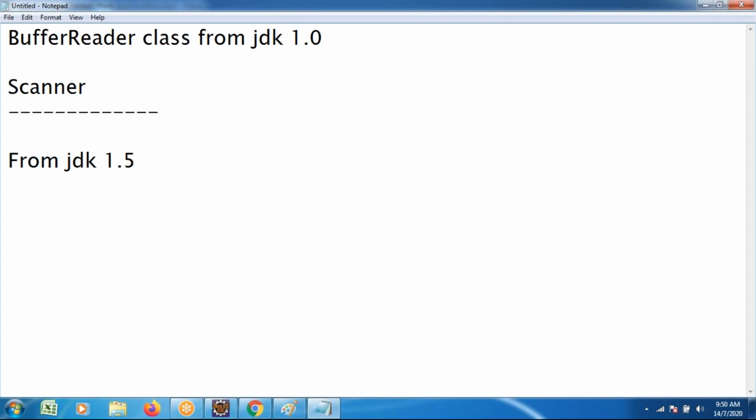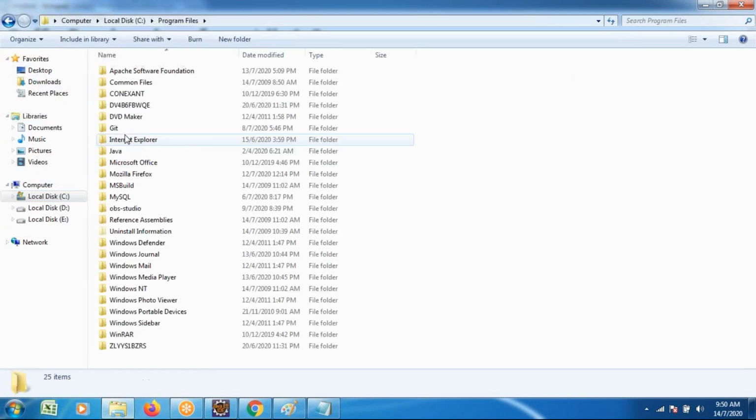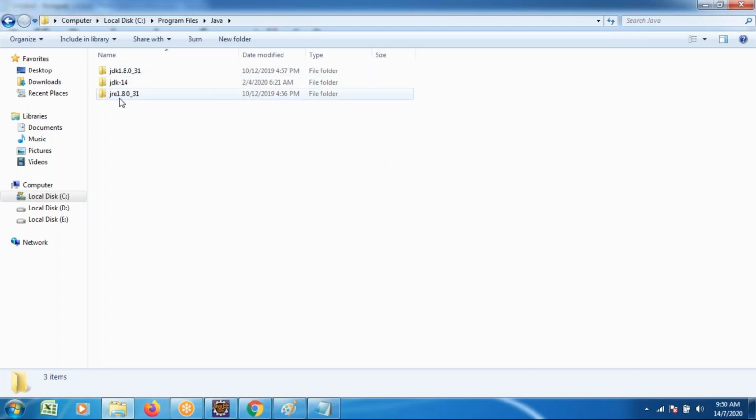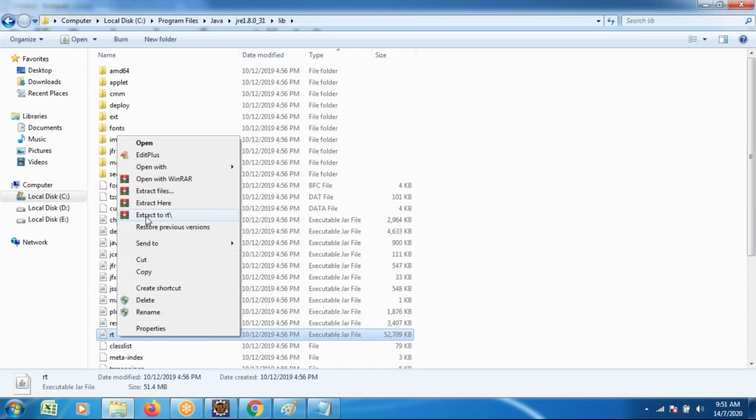Scanner class is a built-in class which is available under the Java util package. If you wanted to access this scanner class, how to do this process? First, go to the syntax for scanner class. Observe once. While I'm installing Java, by default it is installed in C drive, program files, Java, JRE, lib directory. This one file is there, rt.jar. Opening this file.